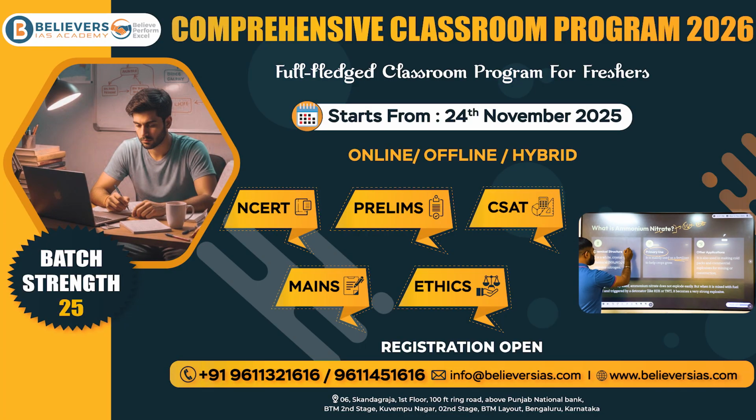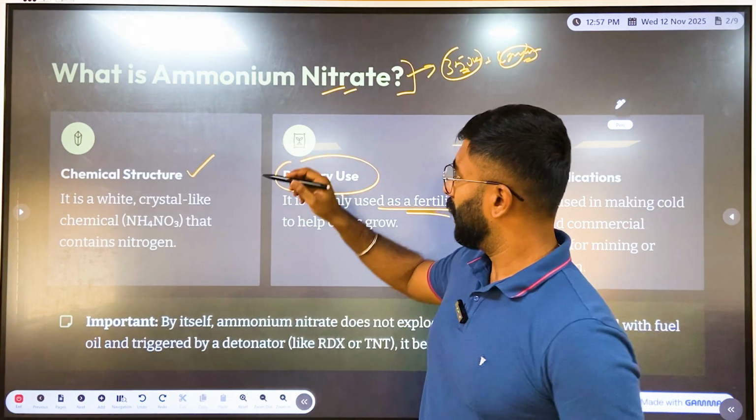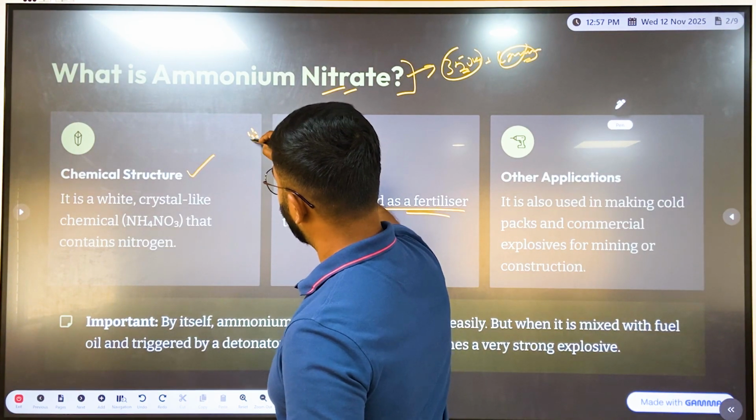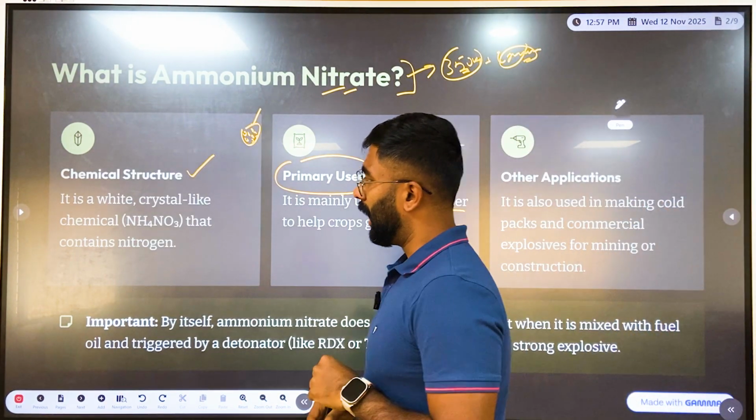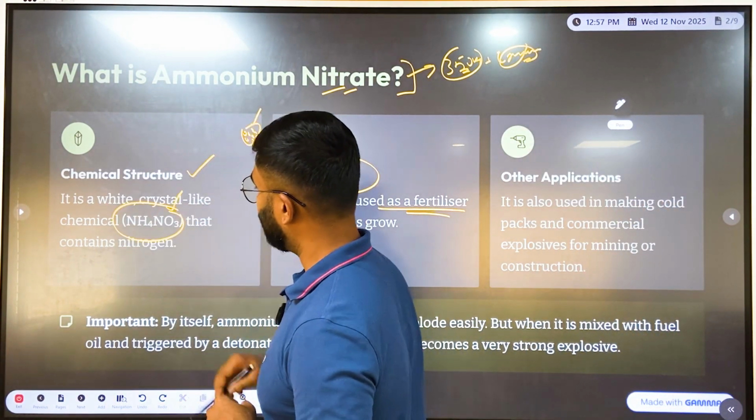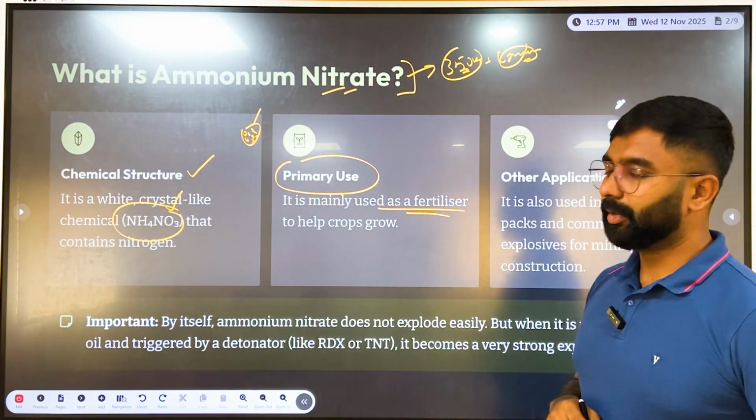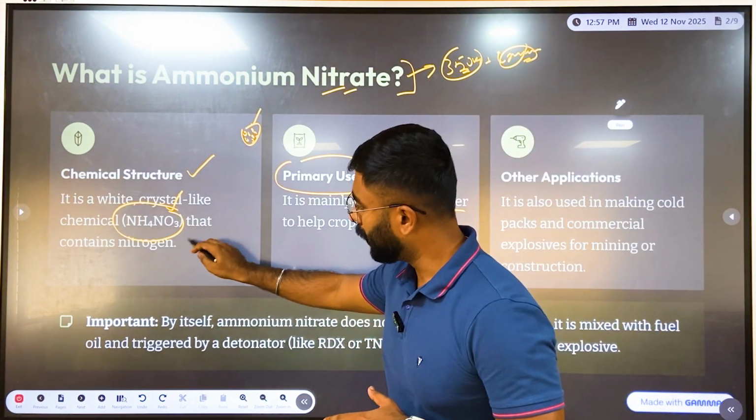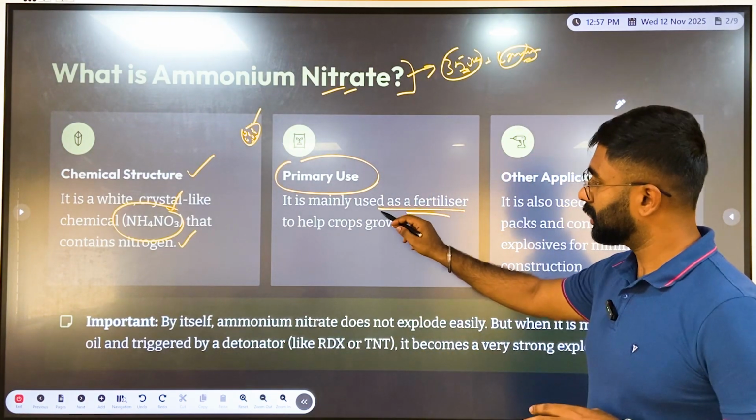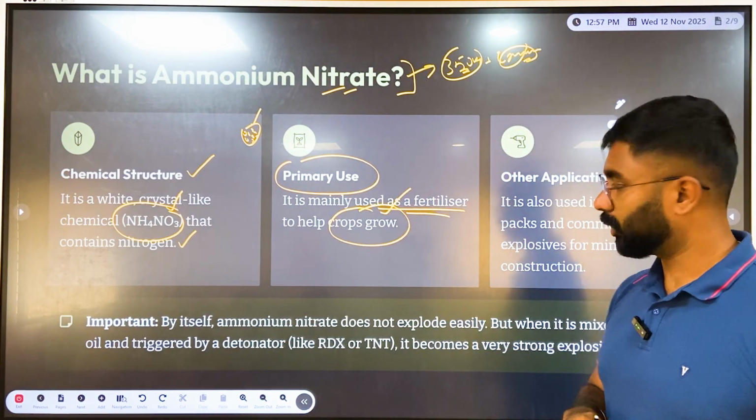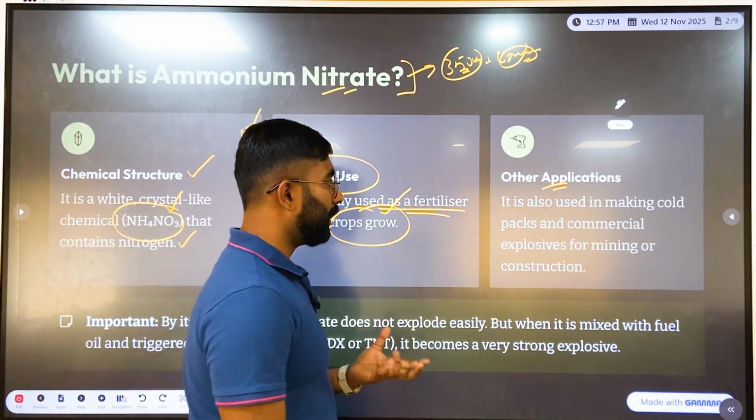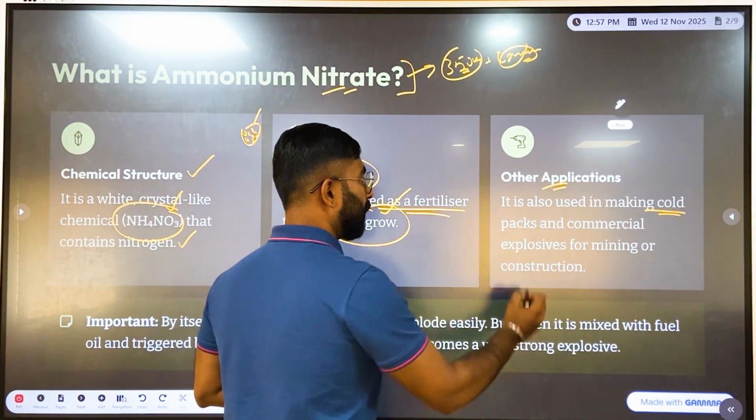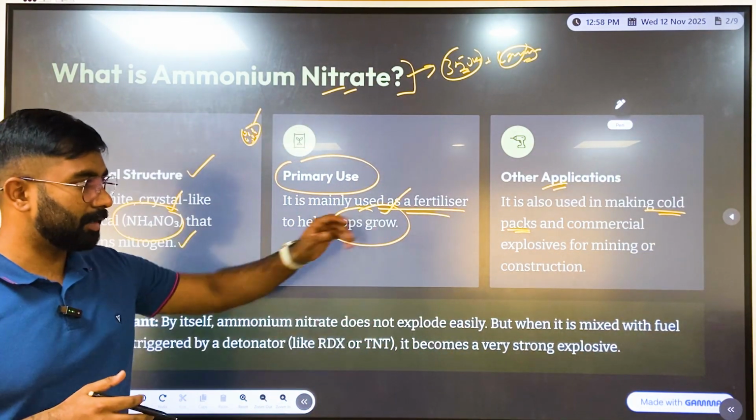Talking about its chemical structure, ammonium nitrate is a white crystalline, sugar-like compound which looks like white jeera golies. The chemical formula is NH4NO3, which primarily contains nitrogen. It is used in agriculture, mostly to help crops grow, and also in other products like freezers and certain cold packs.